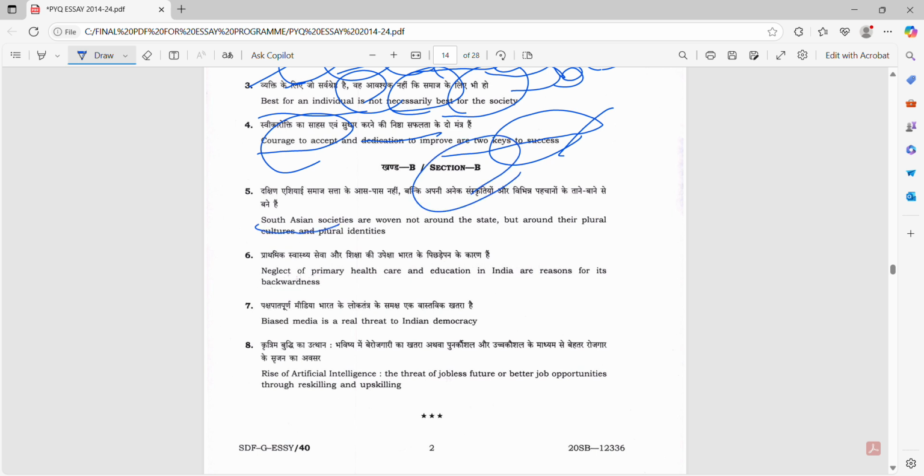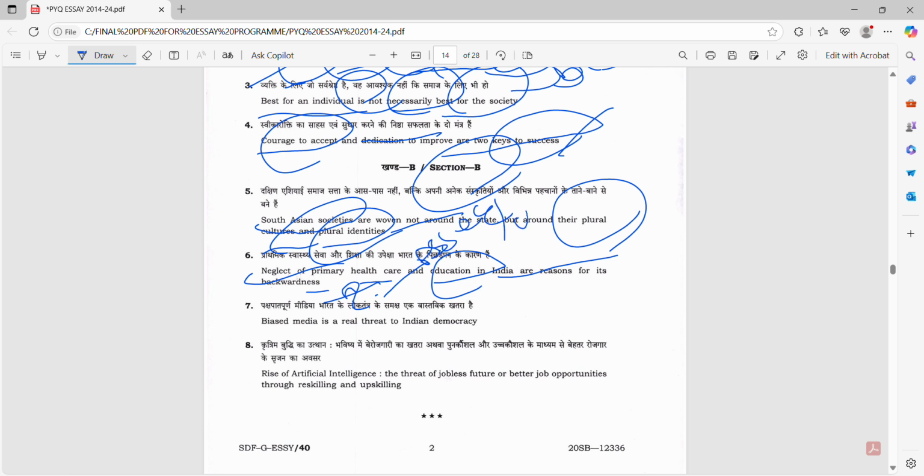Section B, South Asian society. This is a descriptive essay. South Asian societies are organized not around the state, but around plural cultures and plural identities. Neglect of primary health and education in India is the reason for the backwardness. This is like a question and assertion, or debate. Biased media is a real threat to Indian democracy. This is an assertion.